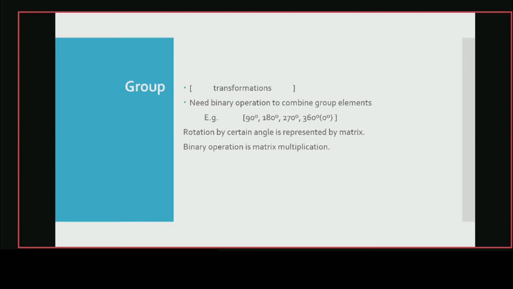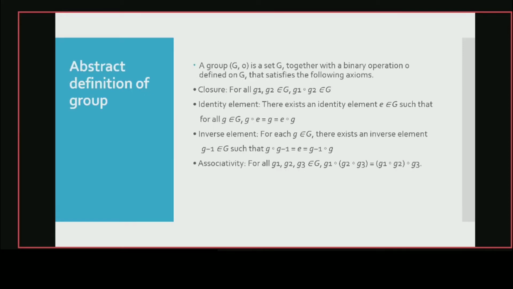That's why matrix multiplication is the binary operation to form the group of rotations. Now the abstract definition of a group: a group is a set G together with a binary operation that satisfies these axioms: closure, identity element, inverse, and associativity. So this is the abstract definition of a group.